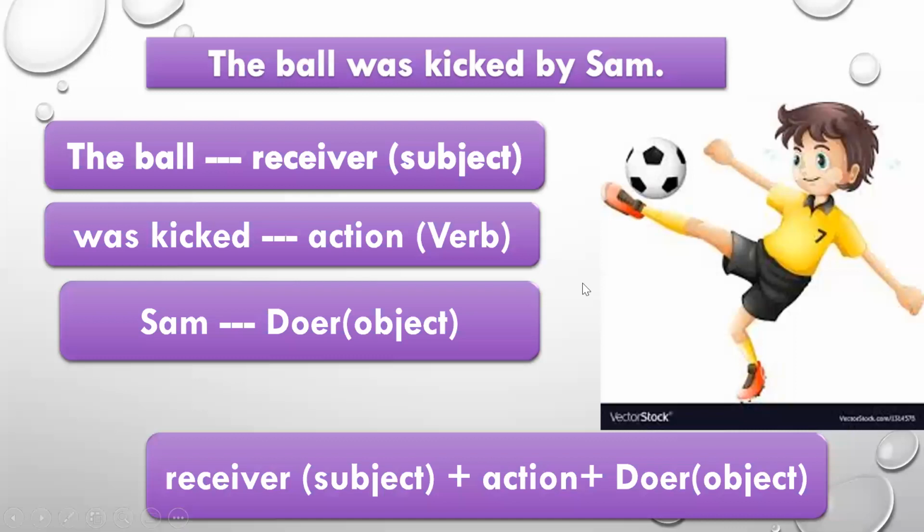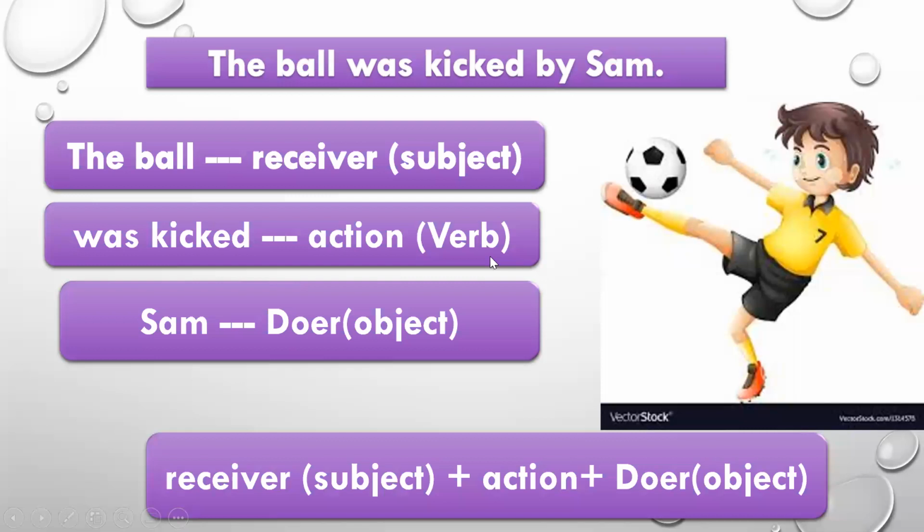Now let us see the next sentence. The ball was kicked by Sam. Now in this sentence, what is the subject? The subject in this sentence is the ball. But is it the doer of the action? Is the ball performing any action? No. The ball was kicked by Sam. The ball is incapable of performing any action on its own. So the ball, although it is the subject of the sentence here, is not the doer of the action. What is the verb in this sentence? Was kicked is the verb here.